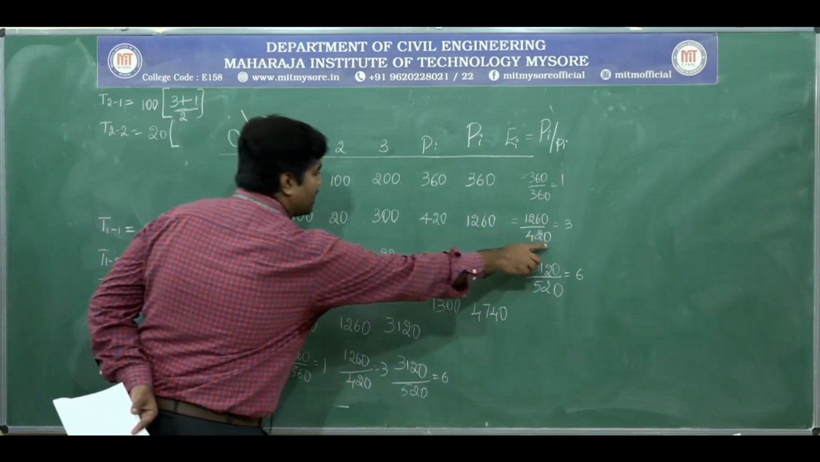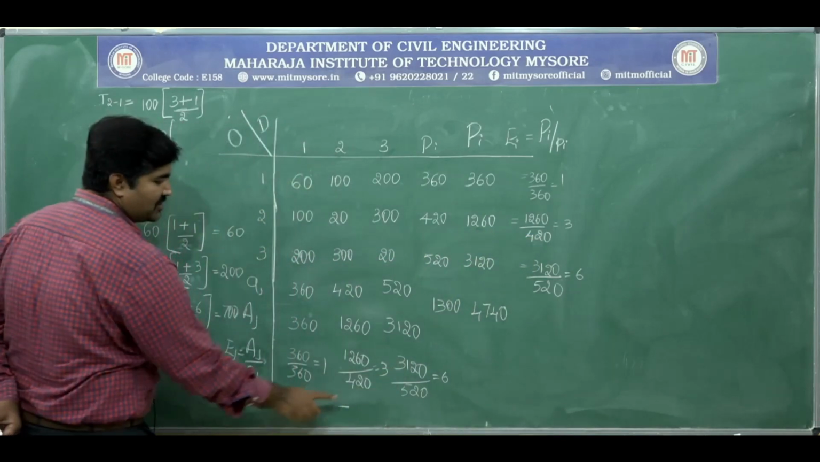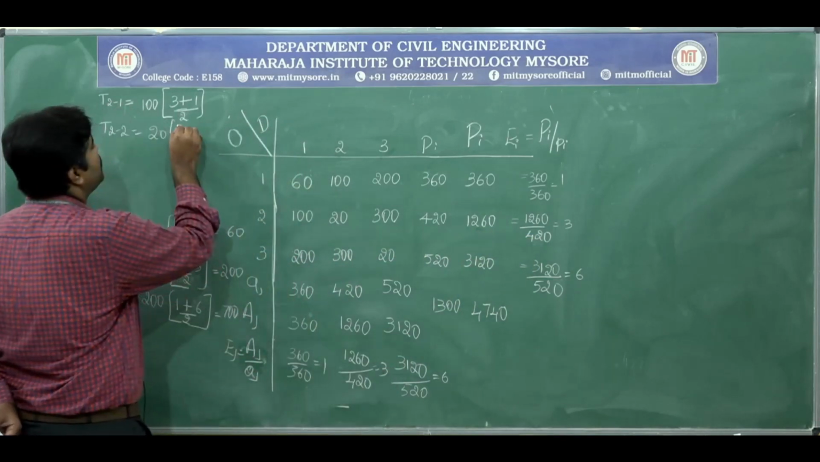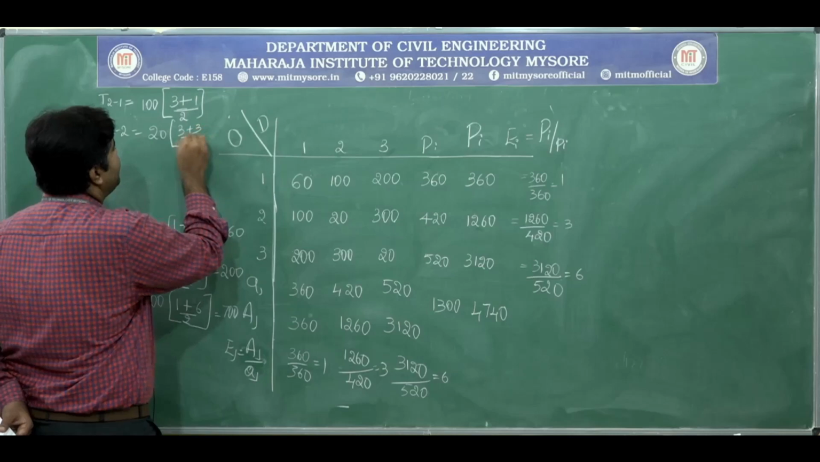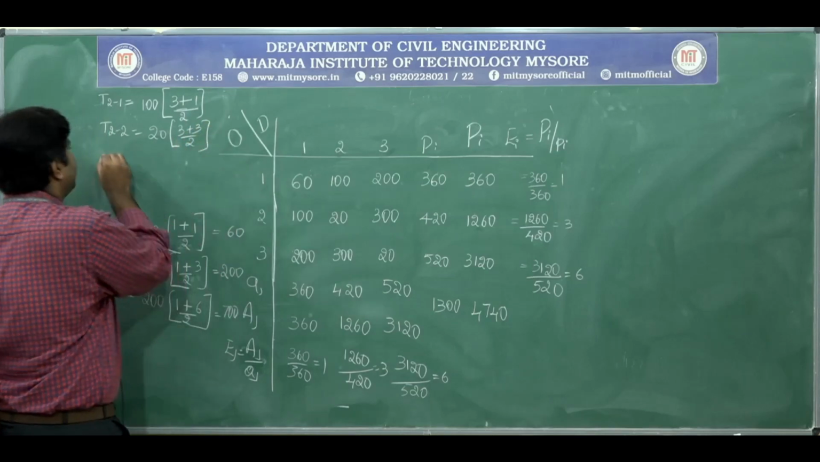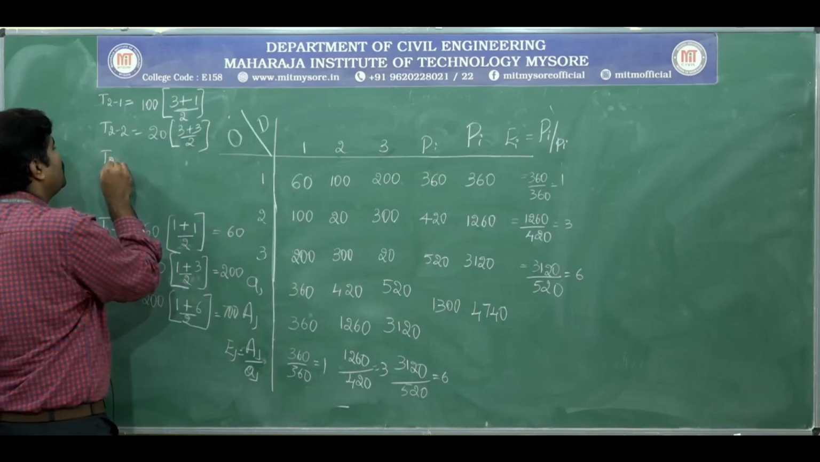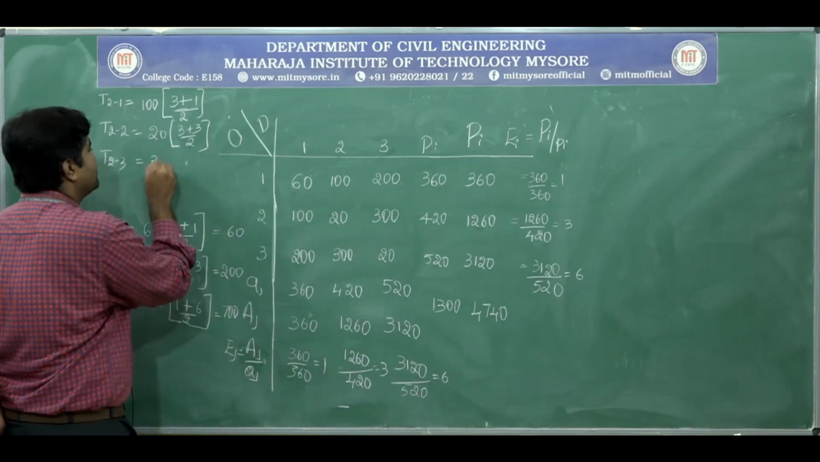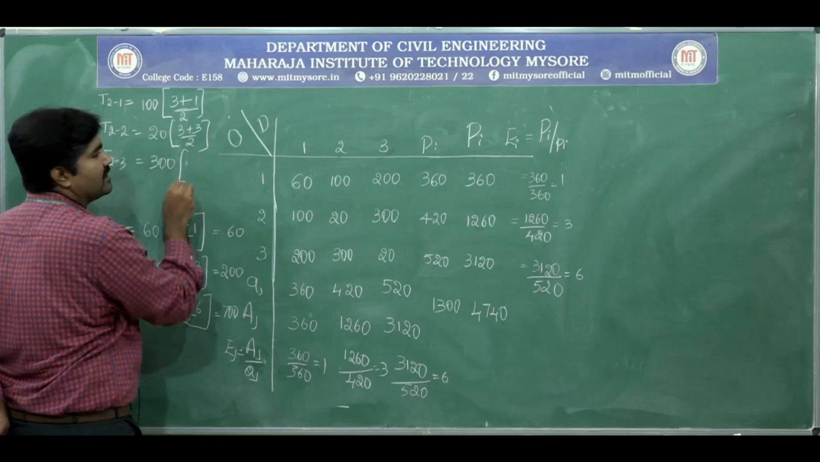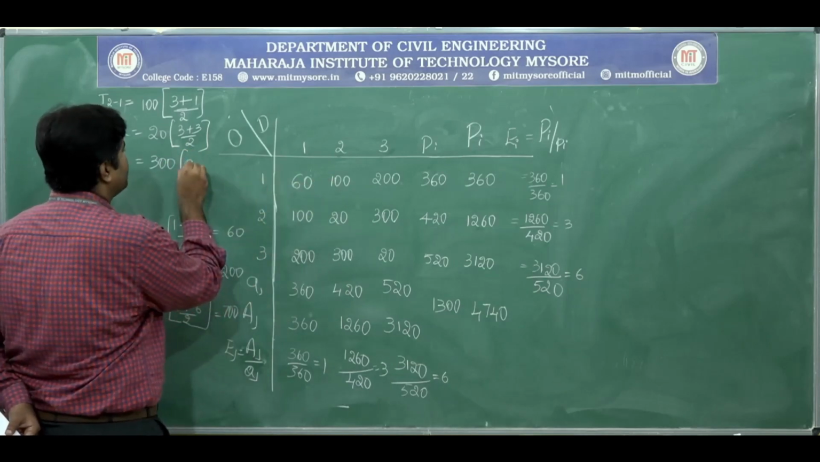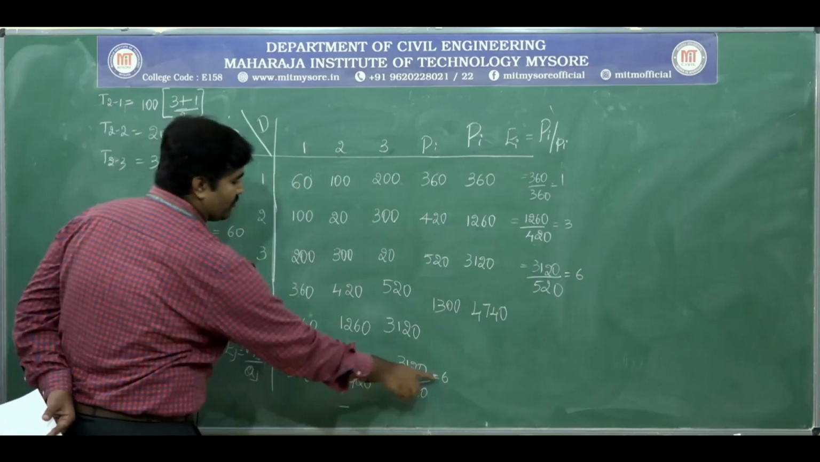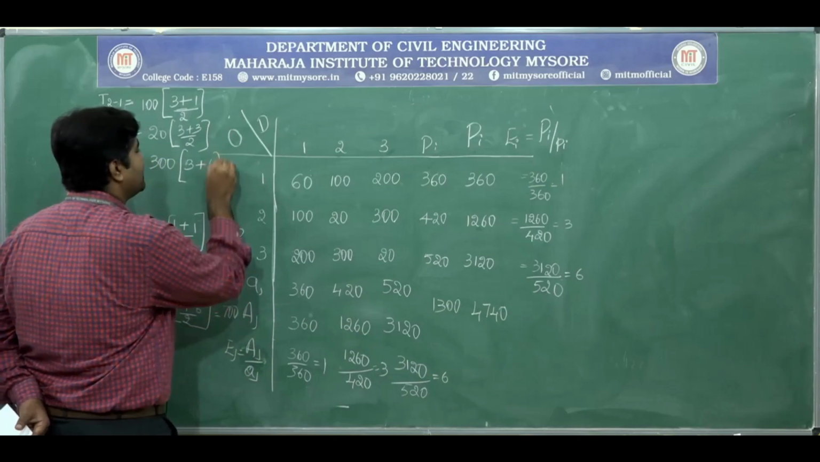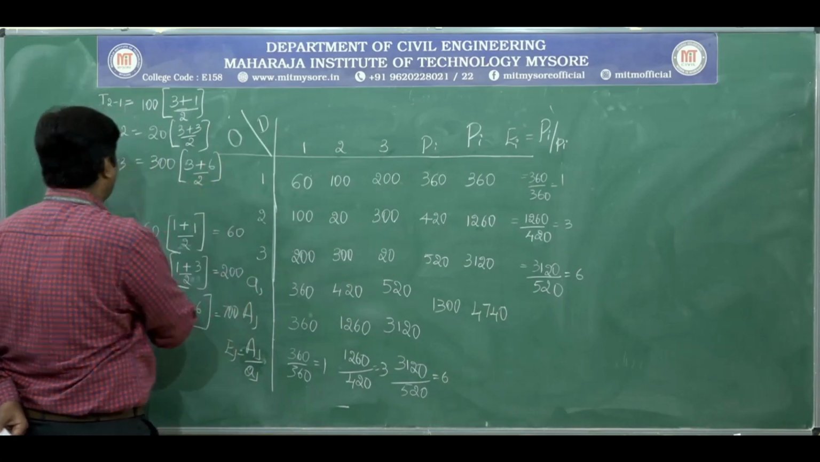Next, origin growth factor plus destination growth factor divided by 2. 3 plus 3 divided by 2. Next, trips between 2 to 3, 300. 300 into origin growth factor, we know 3, plus destination growth factor, that is 6, divided by 2.